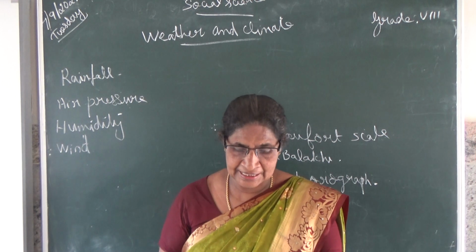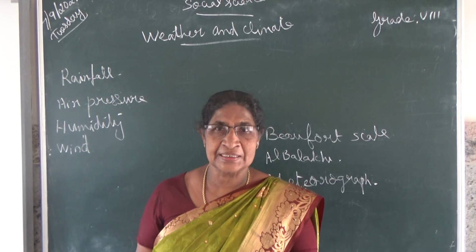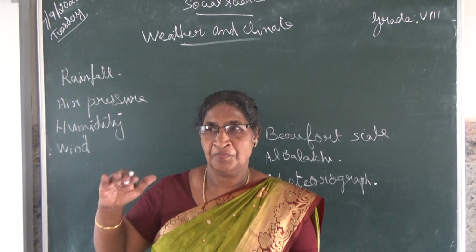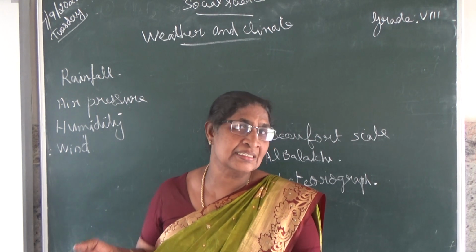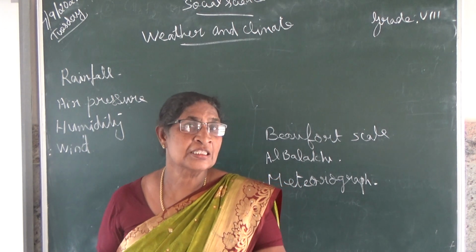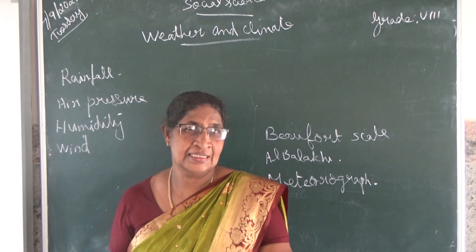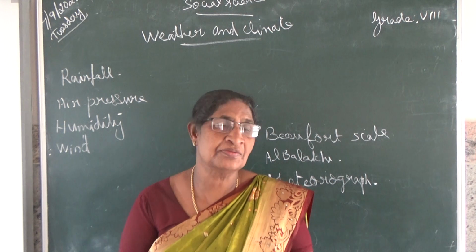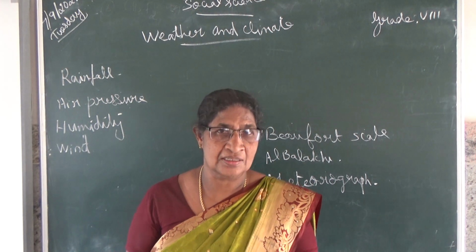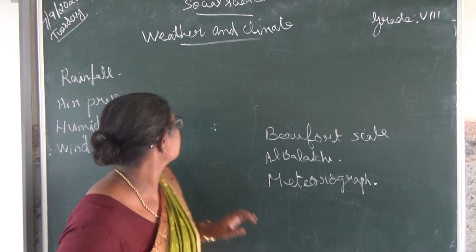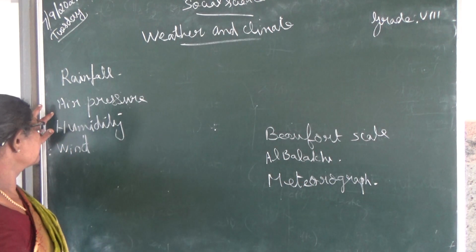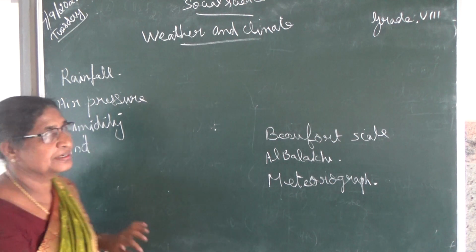Already we studied that. The temperature decreases according to the height of the land. When the height increases, the temperature decreases by 6.5 degrees Celsius. So that much we have learned in the last classes. Today we are going to learn about the elements rainfall, air pressure, humidity and wind.